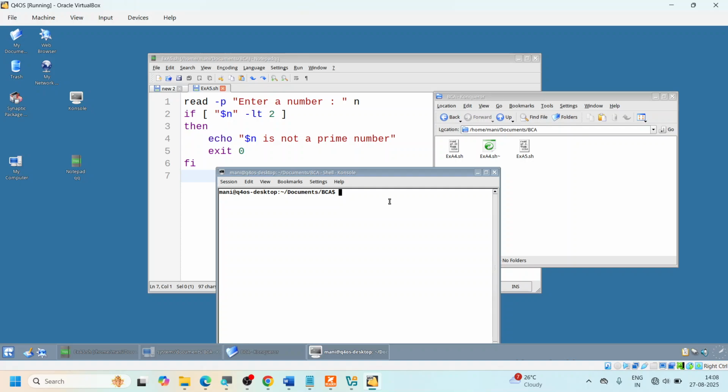And for your kind information, Unix or Linux is case sensitive. So what you type in capital is not the same as small case. So I will run a bash script. I will say bash followed by the exercise file name. Remember, these are case sensitive. If you type it in small case and capitals, they make a lot of difference. So it is exaf5.sh. I press enter.